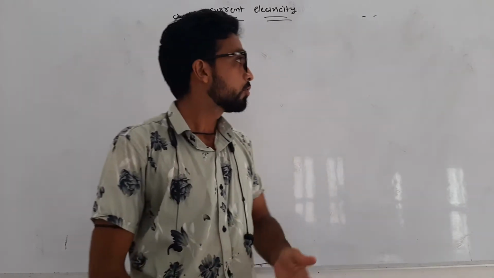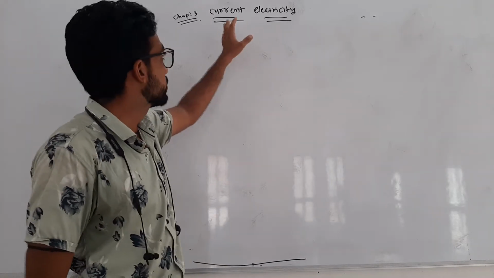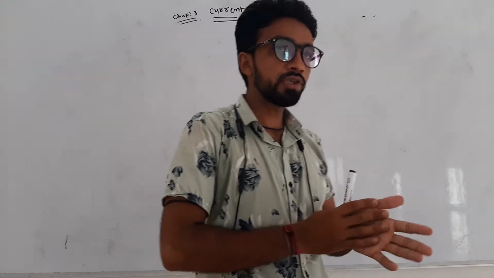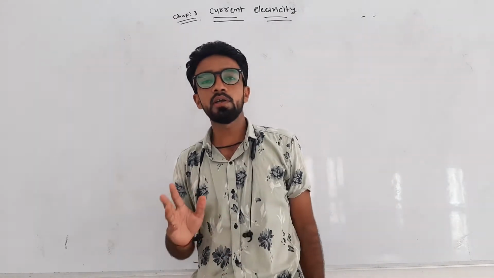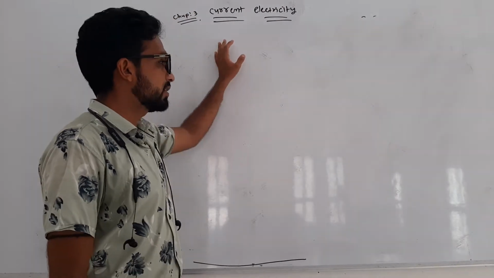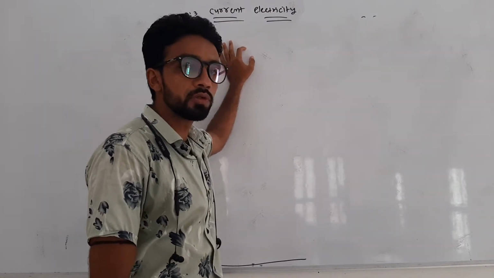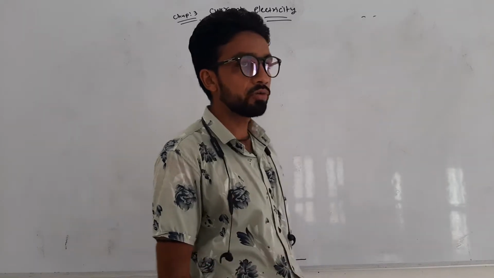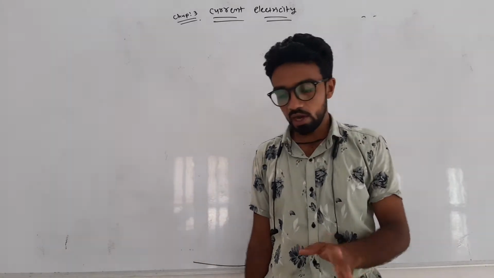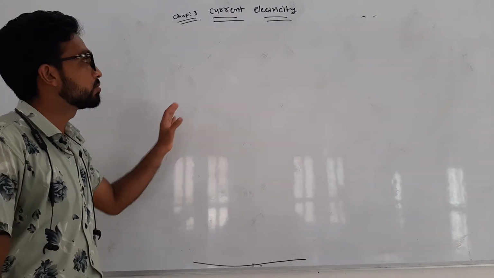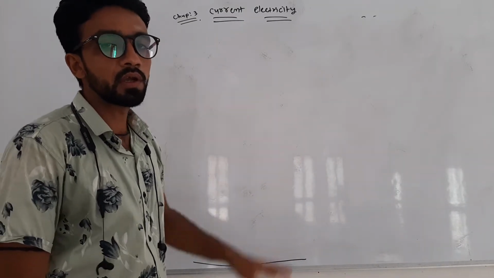Hello friends, today we are going to study chapter number 3, current electricity. Then the first question is: how can current be produced? Whenever charged particles move, that constitutes electric current. There are two types of charge, positive charge and negative charge. Whenever this charge is moving or in motion, that constitutes electric current.